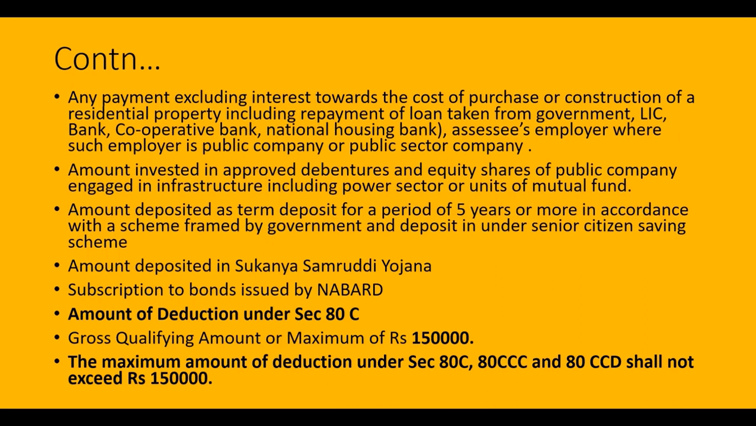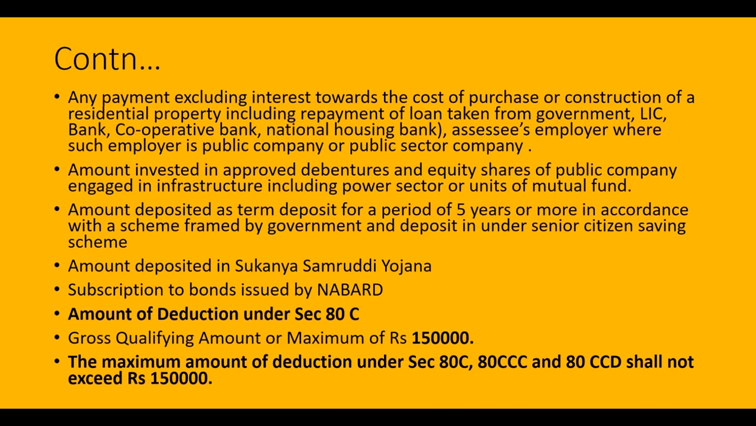So the sum of all these contributions, investments, and expenditure is nothing but the gross qualifying amount here. The amount of deduction under section 80C will be the gross qualifying amount or a maximum of rupees 1,50,000, whichever is lower, allowed as deduction under section 80C from the gross total income. The difference between the gross total income and the deductions under sections 80C to 80U is the total income on which tax liability is ascertained.